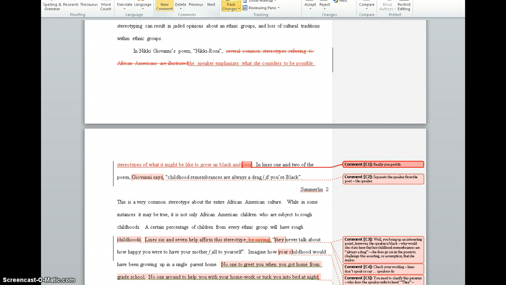you probably need to lengthen this paragraph to include some references to her poverty. Okay, because you do a good job of establishing she's black because she says she's black. However, you don't really get into the fact that she's poor. You refer to, they never talk about how happy you were to have your mother all to yourself. That doesn't mean that she's from a single parent family, but there are some images in there of her poverty. She mentions her poverty. I'd bring that in.